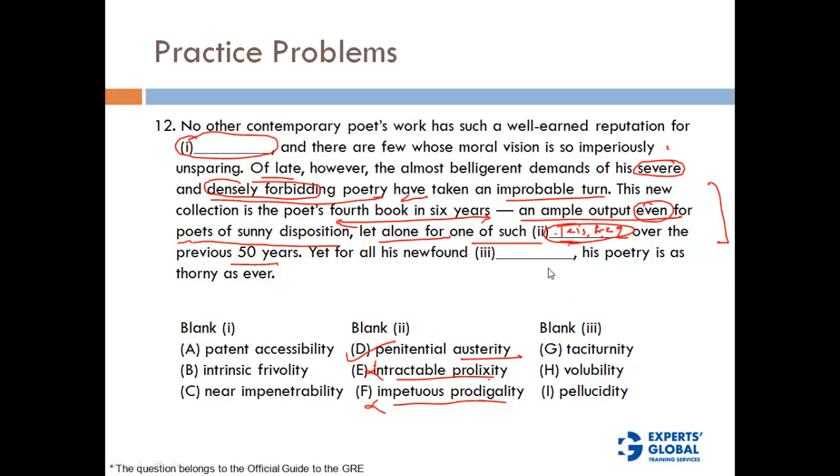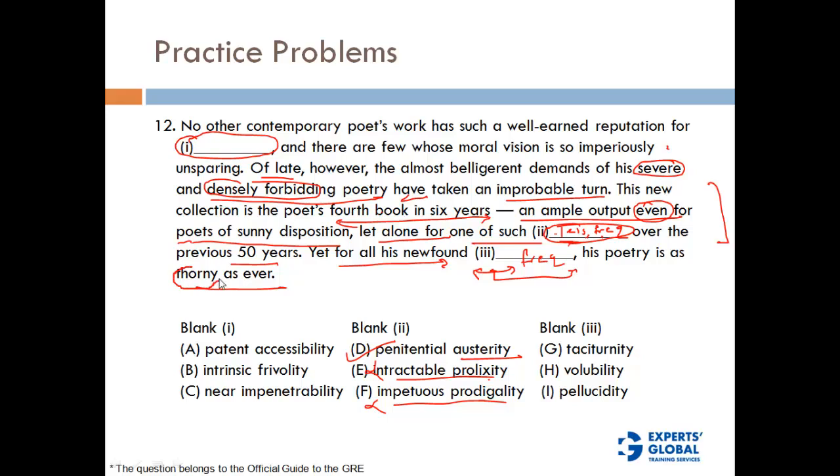Okay, let's continue. Let's not worry about the first one. Yet for all his newfound what? We know that for the last 50 years he wrote less frequently, and in the recent 6 years he has written 4 books. That means he suddenly became a more frequent writer. So for his newfound frequency or something along that line, this is more of a frequency thing. His poetry is as thorny as ever.